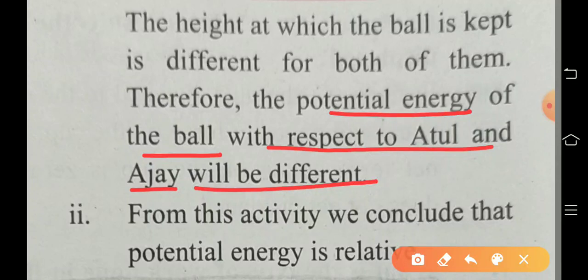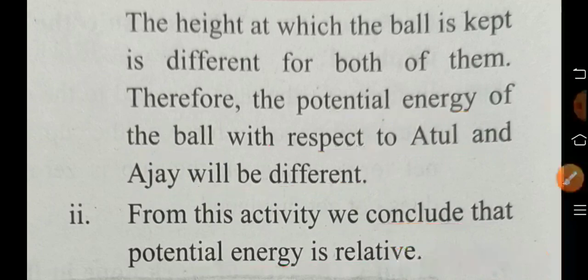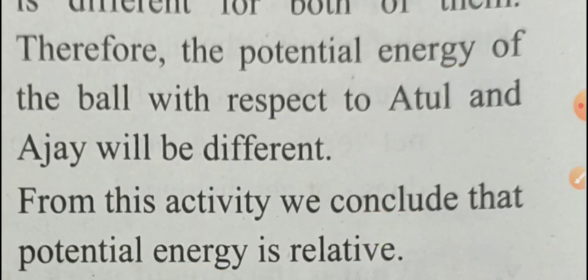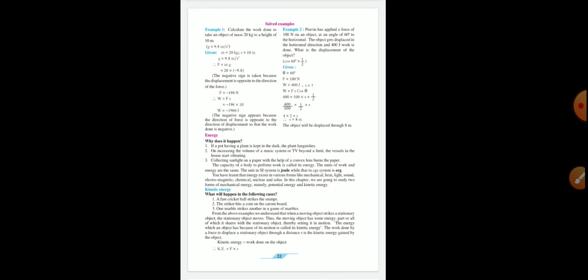From this activity, what is the conclusion? Potential energy is relative, relative to the height of the object. So in this way, today we learned about kinetic energy and potential energy. All getting?